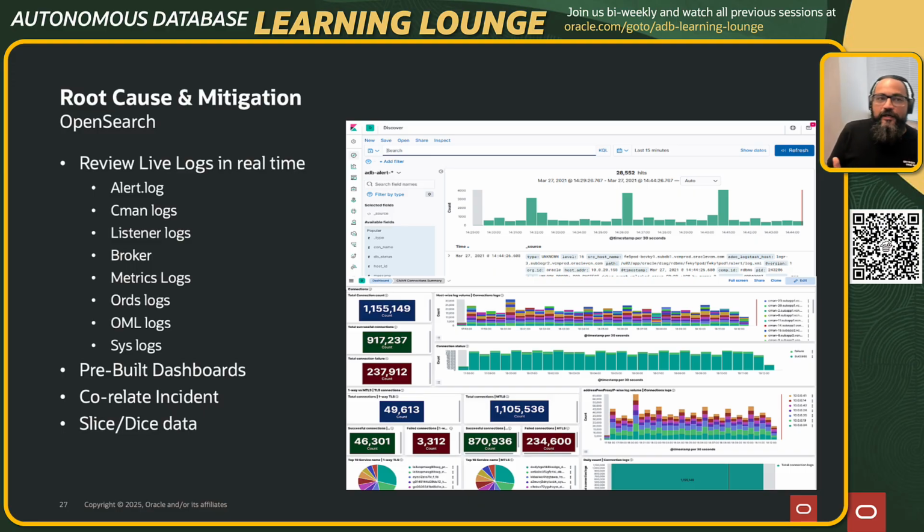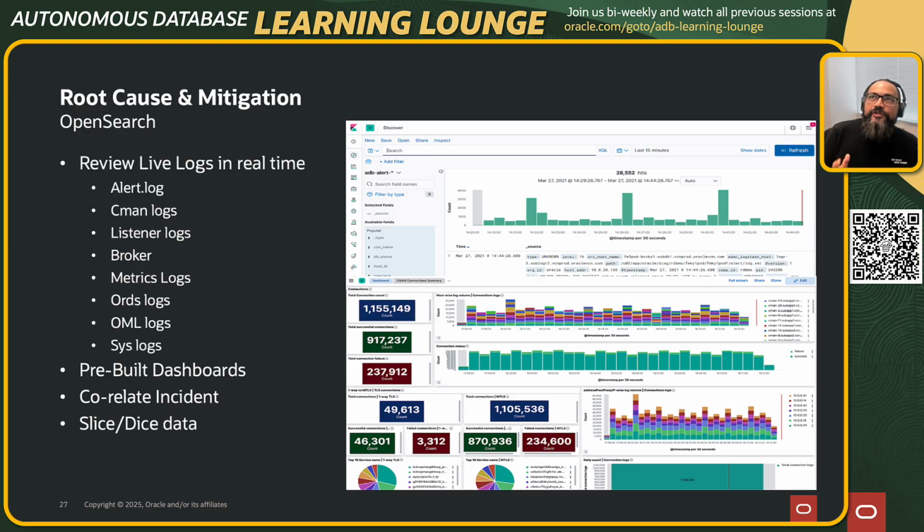Based on the issue, there are a lot of cases where, before even the ops engineer tells us that something is going wrong, we just look at the OpenSearch dashboard and say, hey, I see in the alert log this is where the warning message is coming. You should be doing so and so to mitigate the issue. So this gives the developer insight into what's happening in the backend without even going to the backend, because developers don't get access to the backend. Those are mostly operations for us. The streaming which goes out of the system into the admin UI is where we view all of this. This is of significant help.